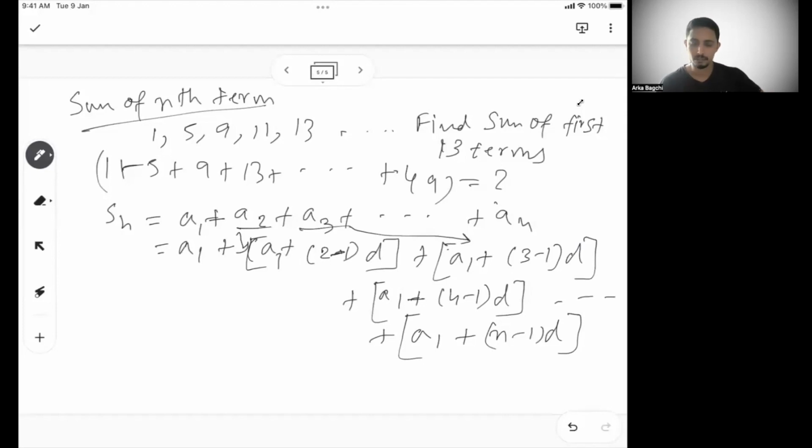Now, if I see, there are n terms, which means there will be n times A1, because for the first term there is an A1, for the second term there is one A1, for the third term there will be another A1.